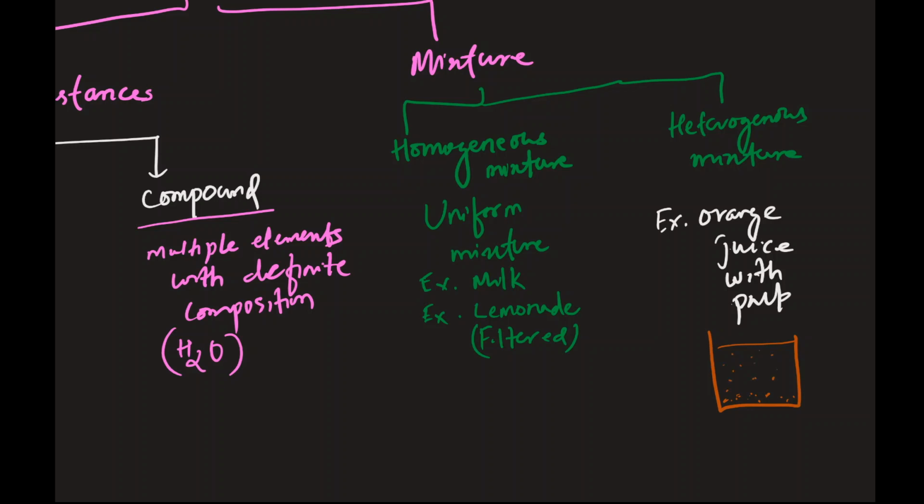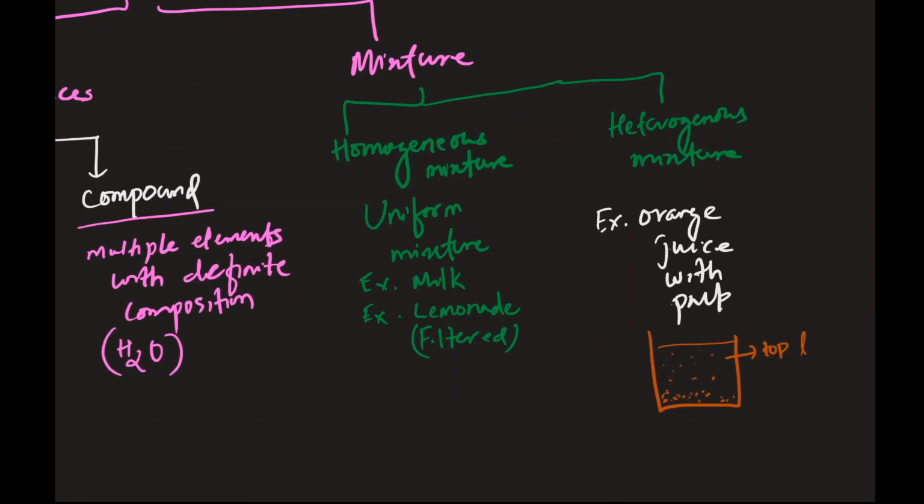Let's say you did not mix it. So the top, I'm just putting word here, top is liquidy, right? Is that a term, liquidy? Okay, top is liquidy, bottom is more pulpy. So that's the difference. Like if I take the top portions here, it's not gonna be as equal as the bottom portion. So that's an example of heterogeneous mixture.